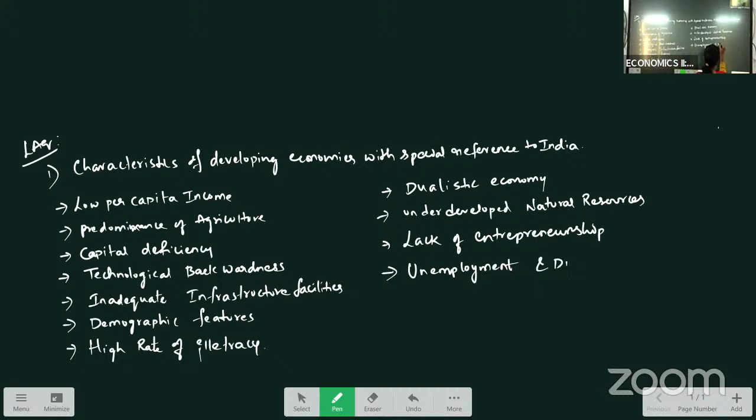And also in developing countries, we find disguised unemployment. Disguised unemployment means what? More people are working than required. Mostly we find this type of unemployment in the agriculture sector. If we require 5 people, the complete family, 10 people, are working together. That type of unemployment we find in developing countries like India.